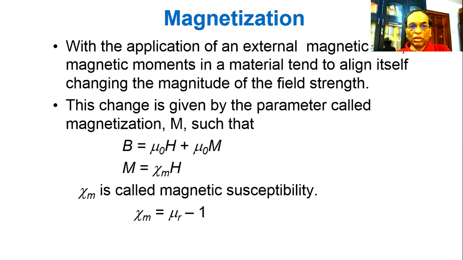So from the equation B equal to mu 0 H plus mu 0 M, substituting M is equal to chi H, chi M equal to mu R minus 1. One can reduce it just by substituting M.